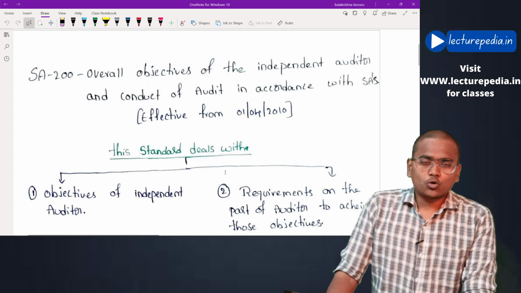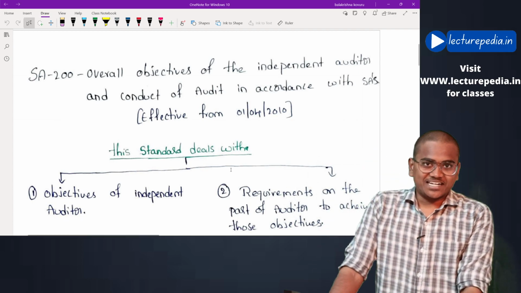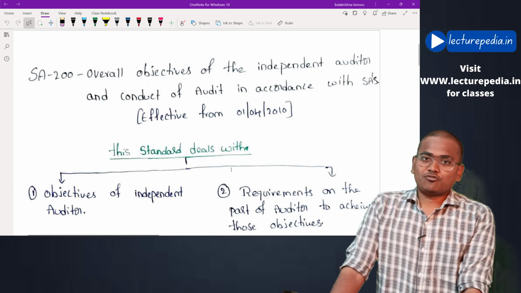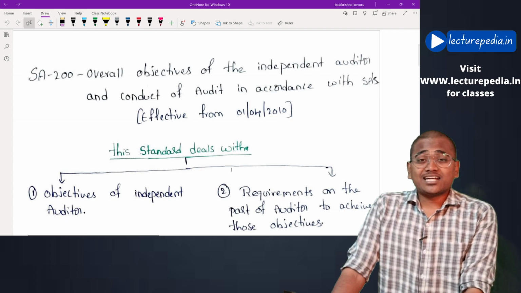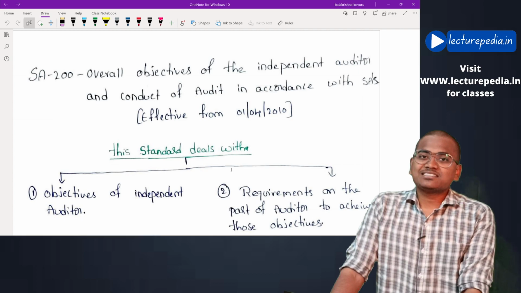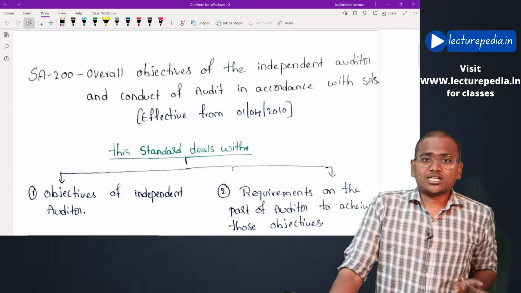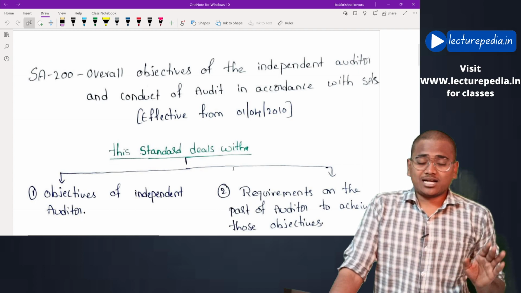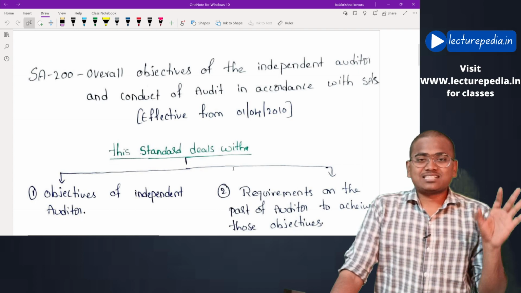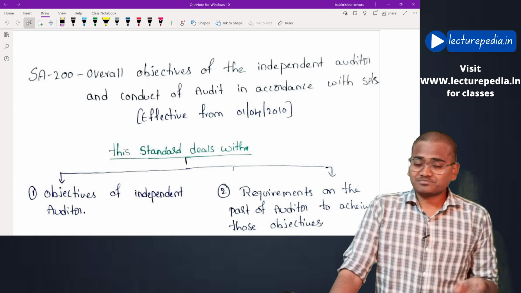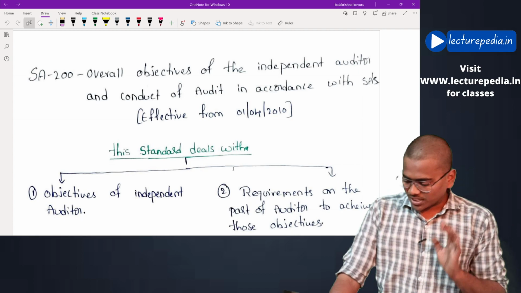In this class we are going to revise SA 200, overall objectives of auditor and conduct of audit in accordance with standards on auditing. Basically by November 2022 attempt I will try to complete a revision of all the standards on auditing. In this class we will be revising SA 200.